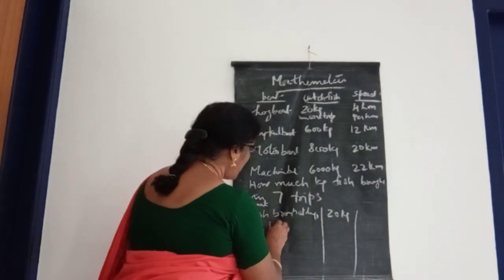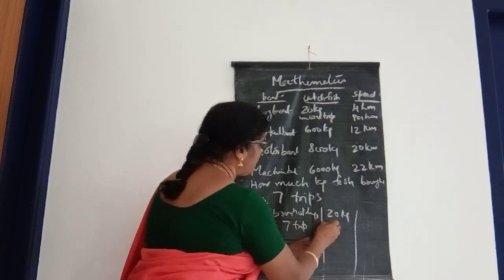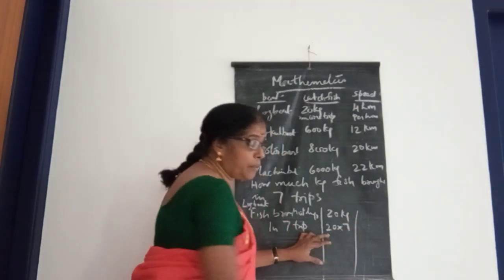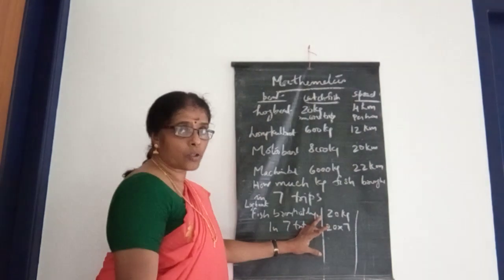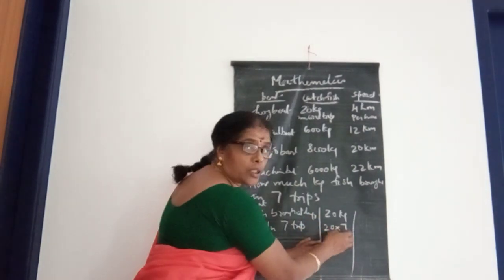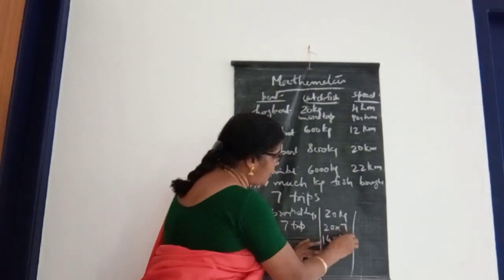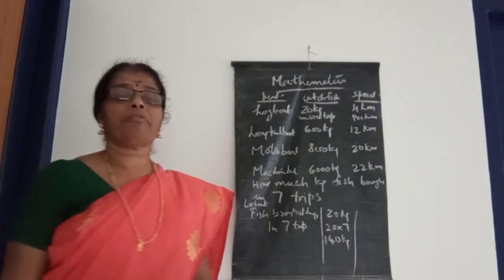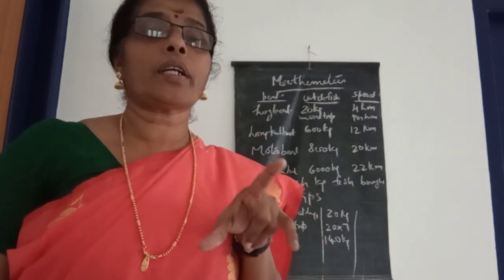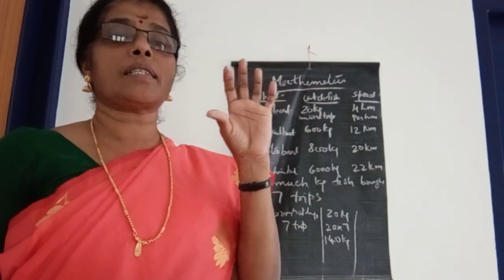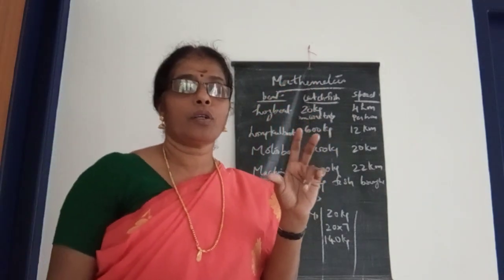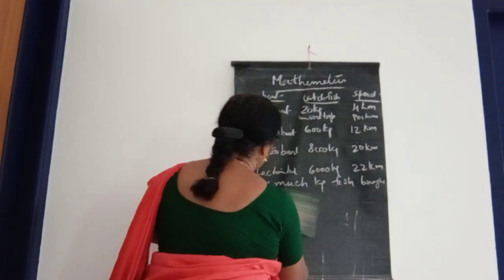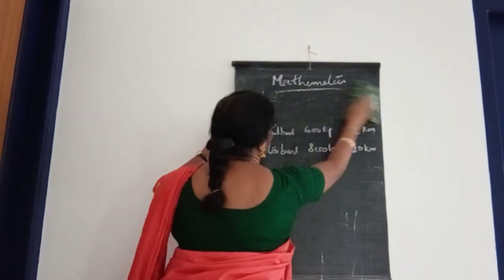In 7 trips it is equal to 20 kilograms in 1 trip, so in 7 trips it means 20 into 7, so 140 kilograms. This log boat brings 140 kilograms of fish in 7 trips. 20 kilograms in 1 trip, so in 7 trips means 20 into 7, so 140 kilograms.